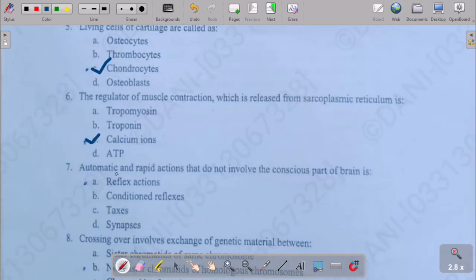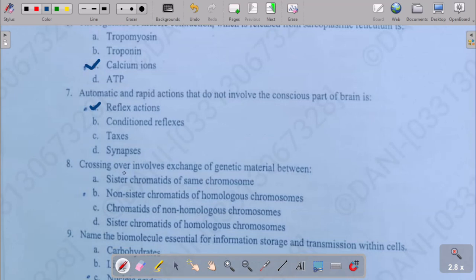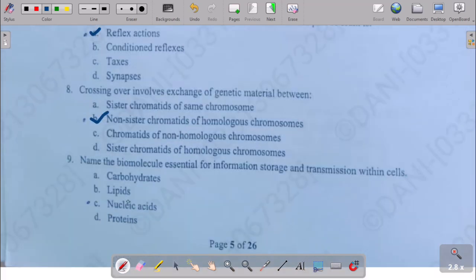The next question is: automatic and rapid action that does not involve the conscious part of the brain. Options are reflex action, conditional reflex, taxis, synapses. So the right answer is option A, reflex action. So crossing over involves exchange of genetic material between: sister chromatids of the same chromosome, non-sister chromatids of the homologous chromosomes, of the non-homologous chromosomes, and sister chromatids of the homologous chromosomes. So the right option is option B, non-sister chromatids of the homologous chromosomes.